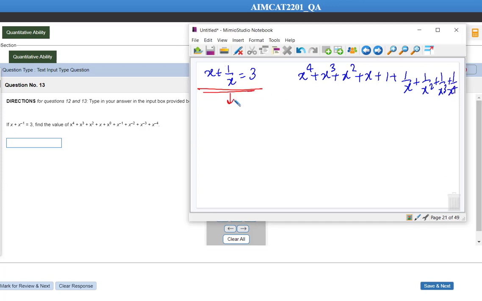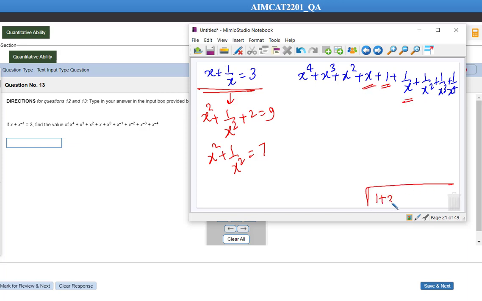Okay, so if I square both sides, this will be (x plus 1 by x) whole square, which is x square plus 1 by x square plus 2, is equal to 9. So we get x square plus 1 by x square is equal to 7 here. The value of this is 1, the value of this we know, so our answer is going to be 1 plus 3 plus x square plus 1 by x square is equal to 7.